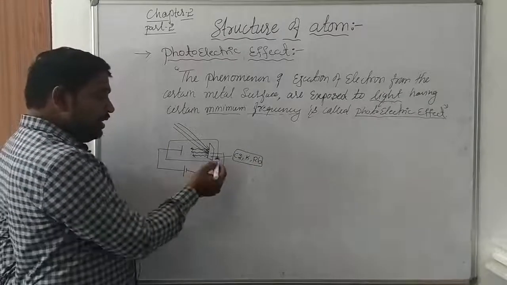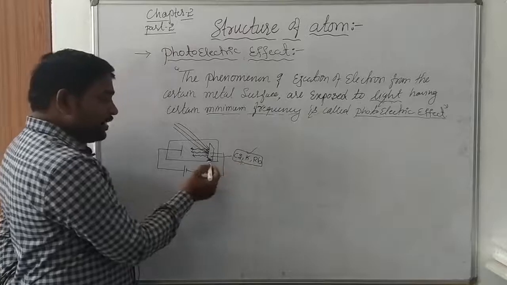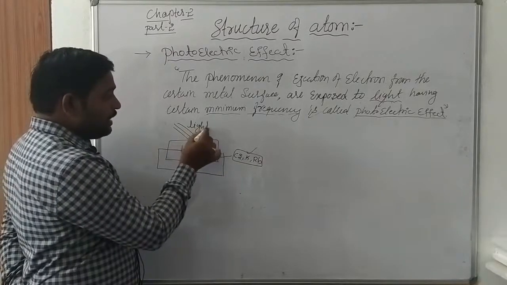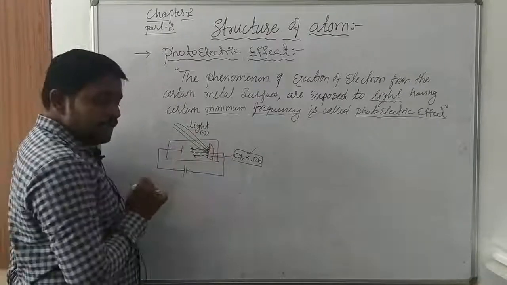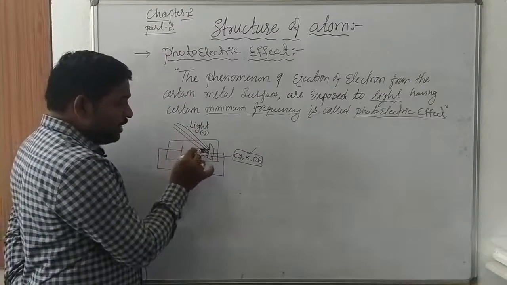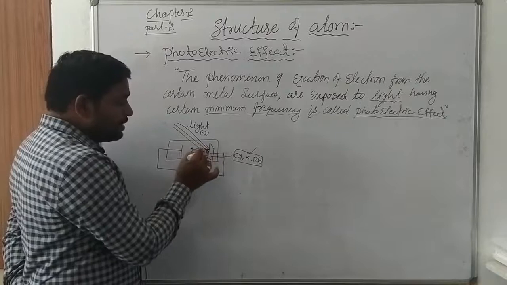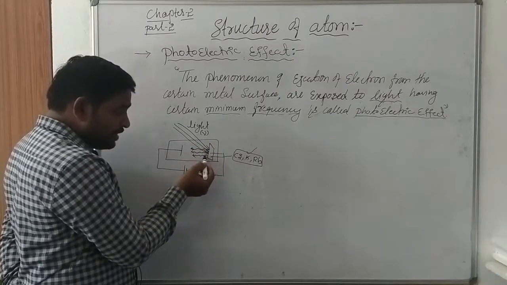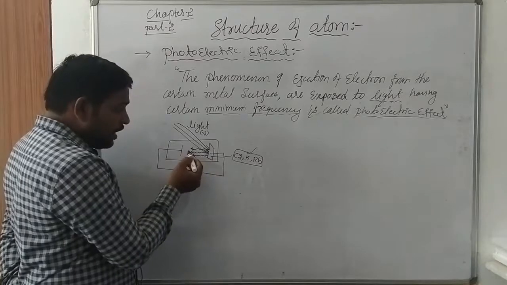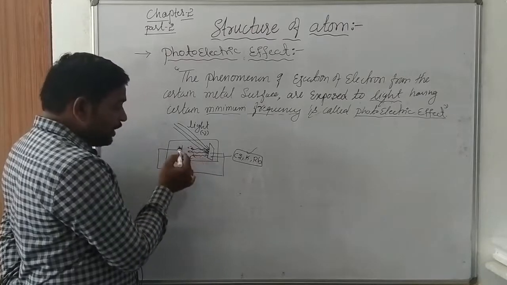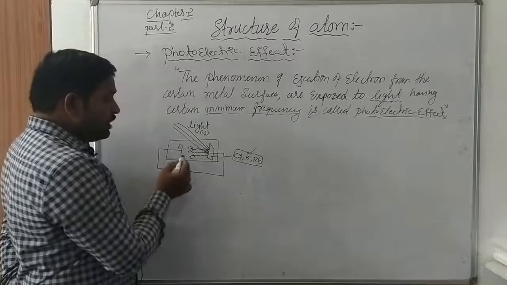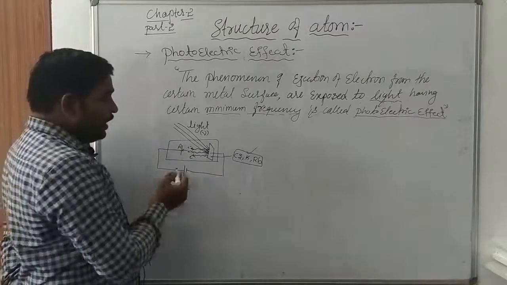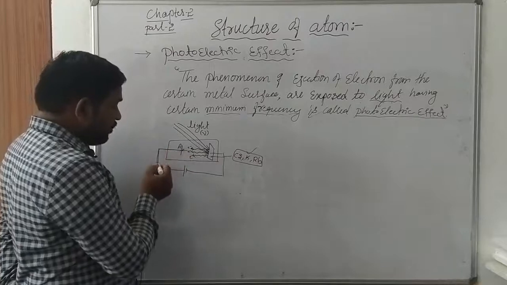The metal may be like this. Such types of metals, when exposed to light, and this light has a certain minimum frequency. The minimum frequency of light which, when it falls on the metal surface, makes the metal lose its electrons from the surface. Then those electrons are ejected towards the anode. So this anode will attract the electrons, so they can carry through this circuit also.